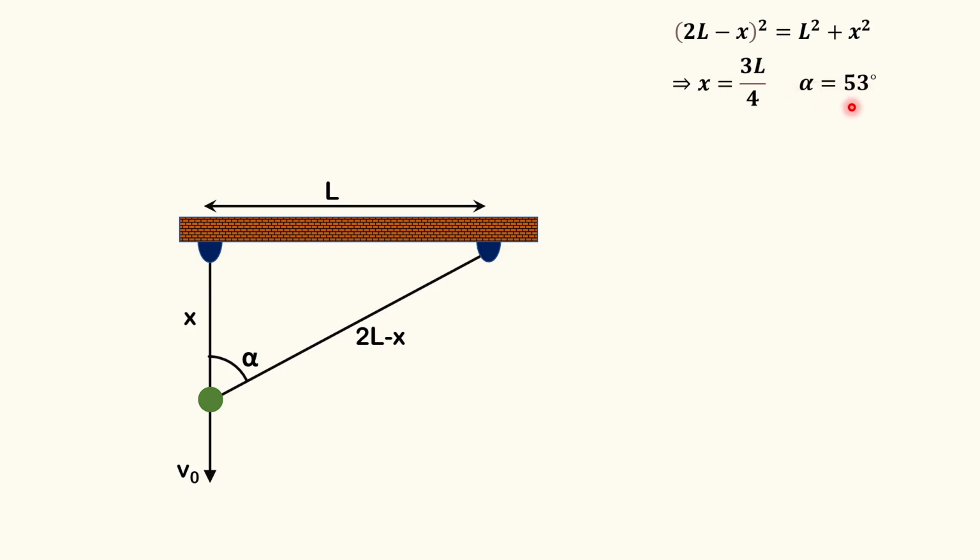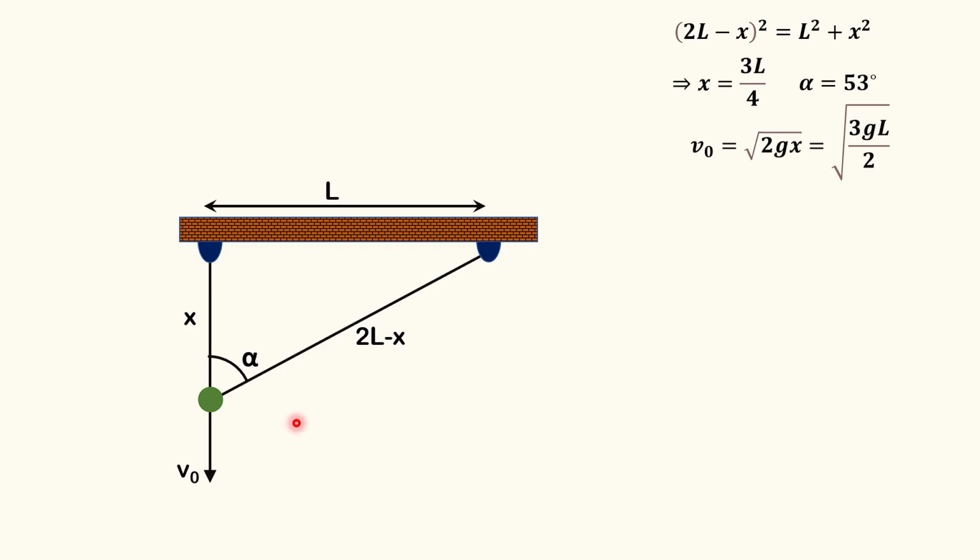So using the Pythagoras theorem, the value of x comes out to be 3L by 4 and alpha will be equal to 53 degrees. We can also determine the value of v naught, the velocity just before the string becomes taut. There was no tension force before that, so it is in free fall and its acceleration is equal to g. So v naught will be equal to root 2gx, that comes out to be root 3gL by 2.